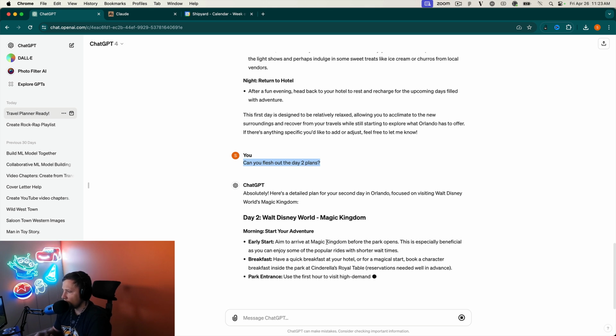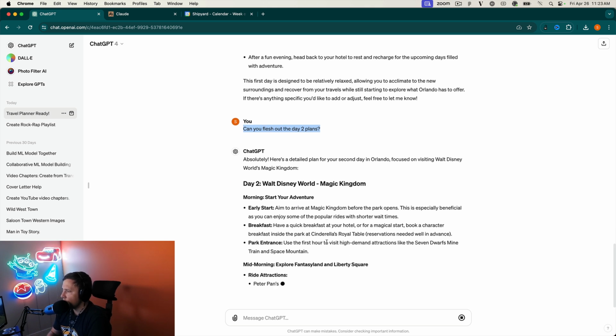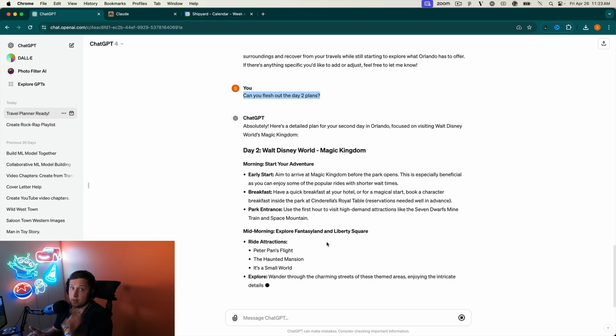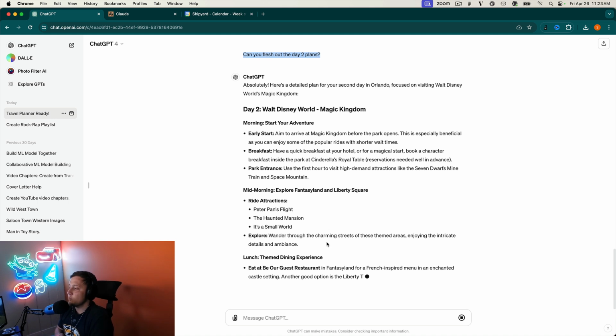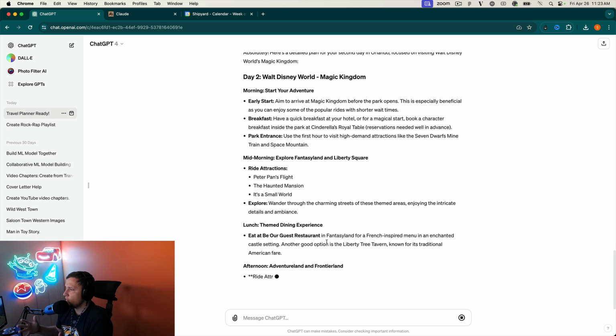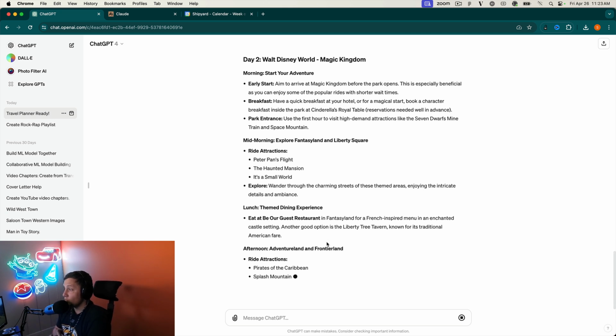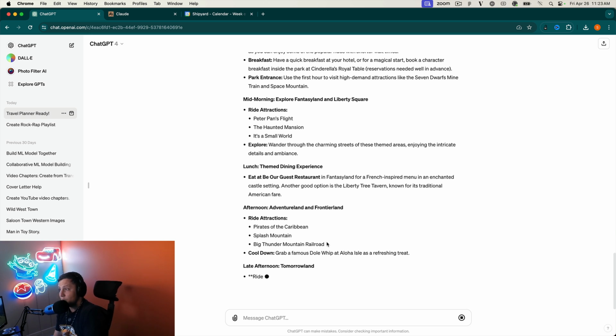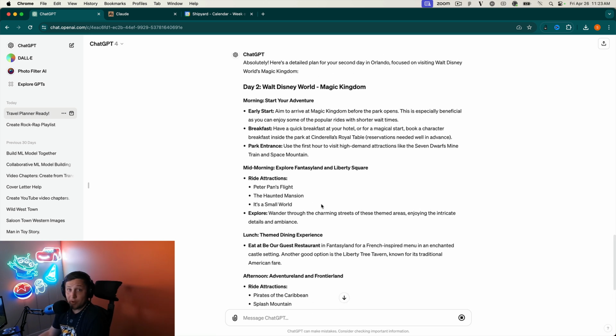Okay. All right. So aim to arrive at Magic Kingdom before the park opens, so you can rope drop, if you're a Disney World fan, you know that. So breakfast, have a quick breakfast, book a character breakfast inside. Ooh, Cinderella's Royal Table. That's inside the castle. That's a pretty good place to start.